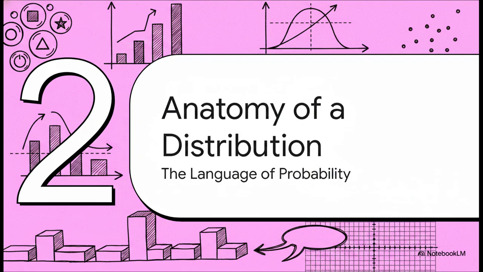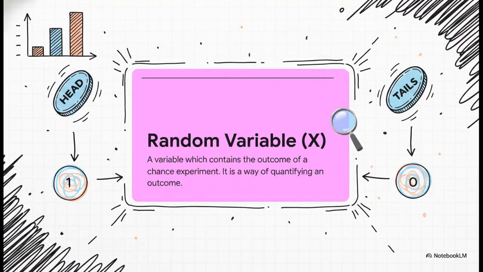All right, let's move into our next section and start building up our vocabulary. To really talk about these shapes and understand them, we need to learn the language of probability. And there are a few key terms we absolutely have to get under our belt. So the first most important idea is the random variable. We usually just call it X. Now, I know it sounds technical and kind of scary, but I promise you the idea is incredibly simple. It's just a way to turn real-world outcomes into numbers we can do math with. Think about it. If you roll a die, the outcomes are little dots on a cube. The random variable X is what turns that into the numbers 1, 2, 3, 4, 5, or 6. That's it. It's just a bridge from reality to numbers.